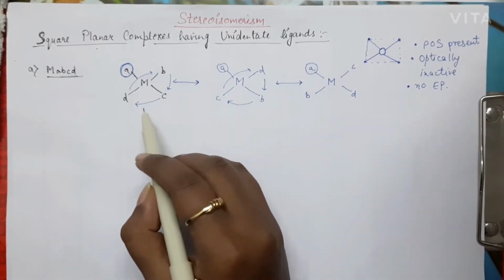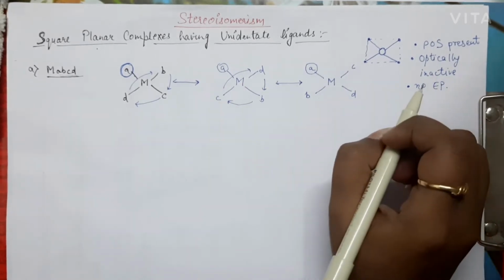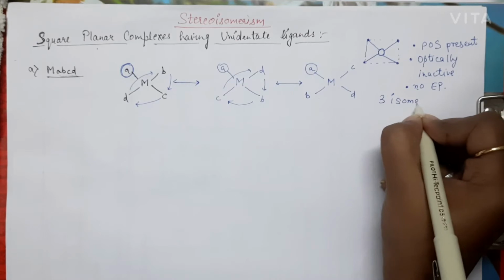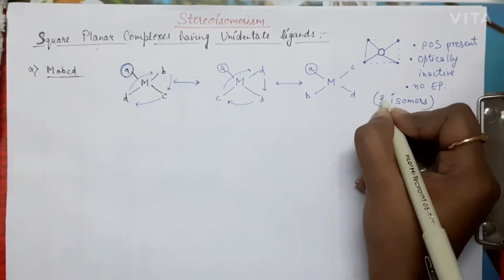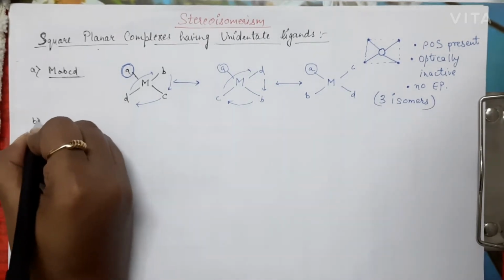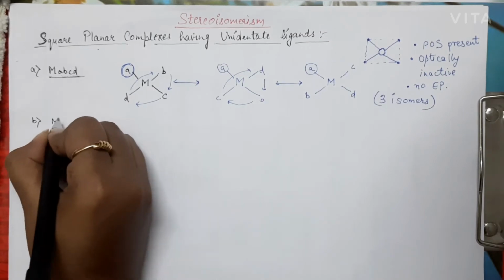So there are so far 3 isomers possible for this complex. So there are 3 isomers in this particular complex.